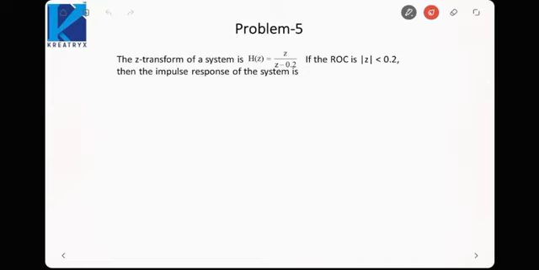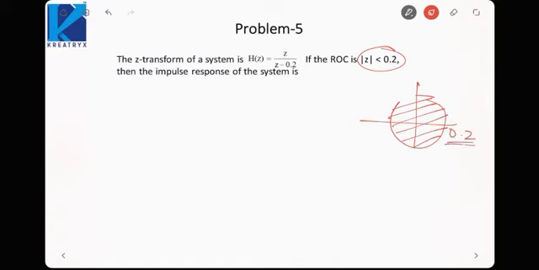In the next question, we have been given the impulse response of the system H(z). We need to find h[n]. The ROC is given as mod z less than 0.2. So if it is mod z less than 0.2, that is inside this circle of 0.2 radius, that means since it is the interior of a circle, the signal would be left sided. This indicates the signal is left sided or anti-causal.